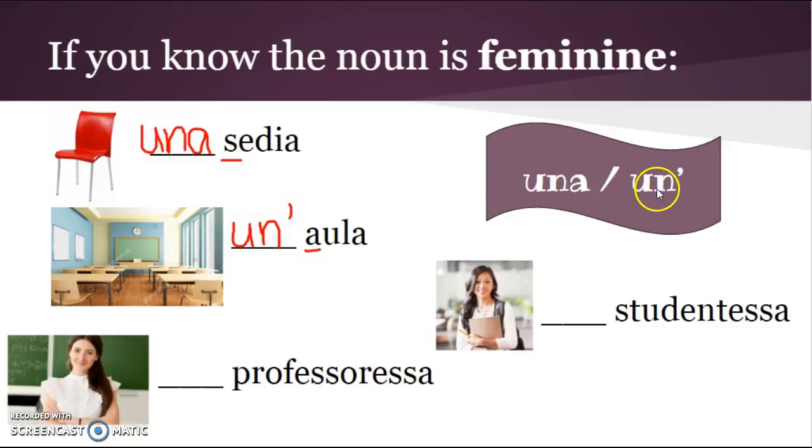Una for a consonant, un apostrofo for a vowel. So it starts with P, therefore it has to be una. And finally, studentessa. Once again, this starts with an S, which is a consonant, so I need una.